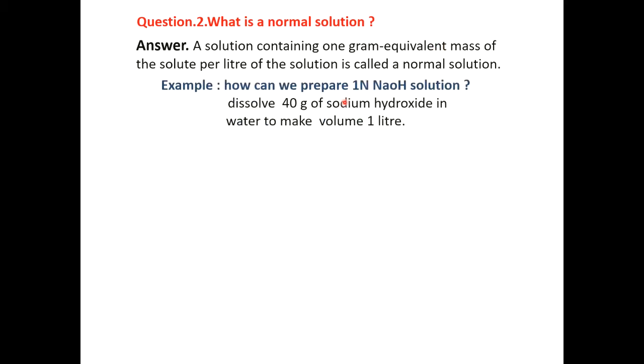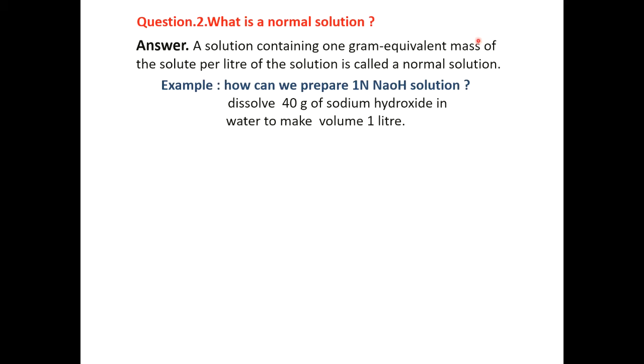For example, how to make a normal solution? Dissolve 40 gram of sodium hydroxide in water to make the volume 1 liter. It gives a one normal solution. Why does this give a one normal solution? Because the molecular weight of sodium hydroxide is 40 gram, Na plus oxygen plus hydrogen gives 40. The equivalent mass is equal to molecular weight divided by the oxidation number or acidity or basicity.